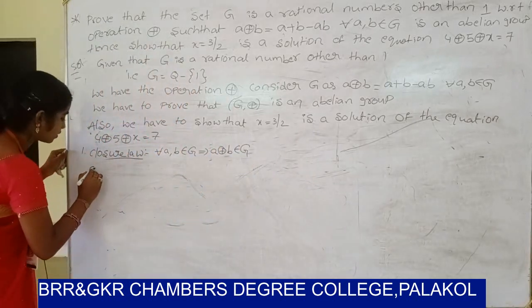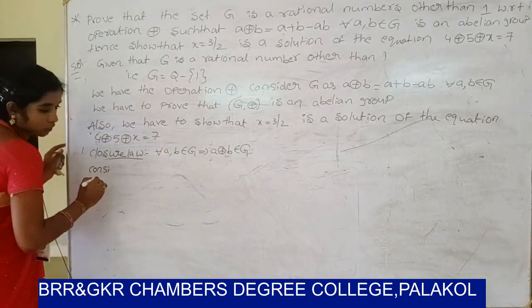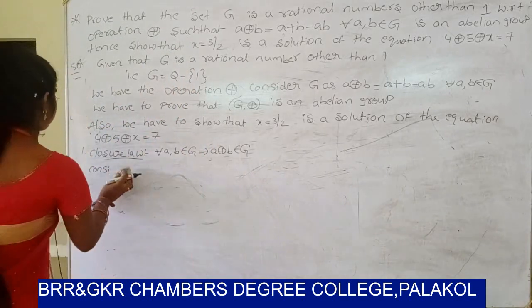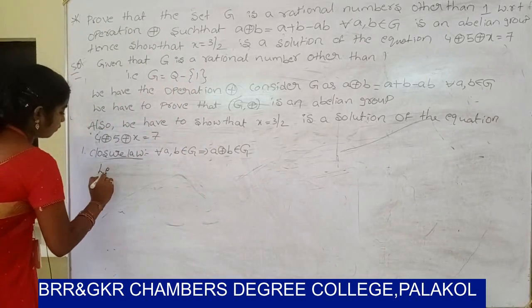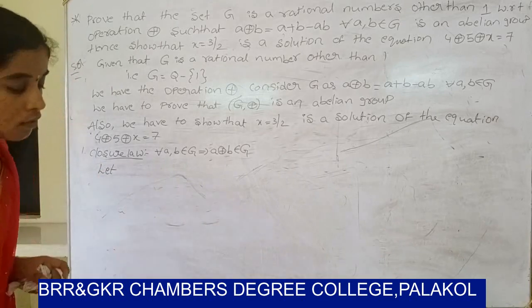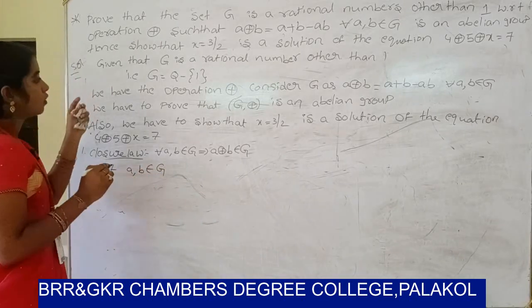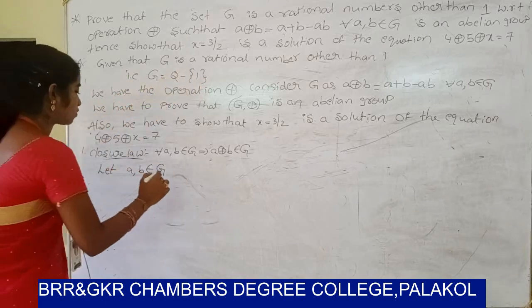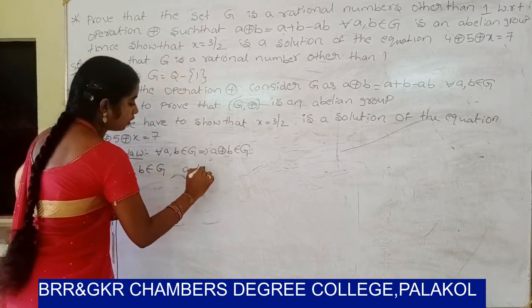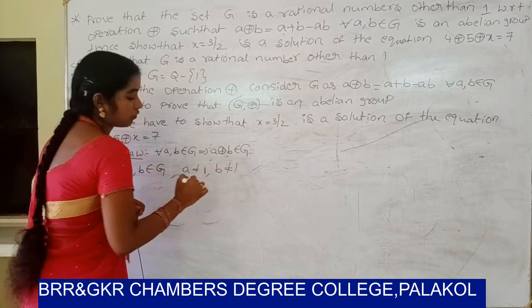So let a, b belongs to z. Already you know that z is other than 1, so that means a not equal to 1, b not equal to 1.